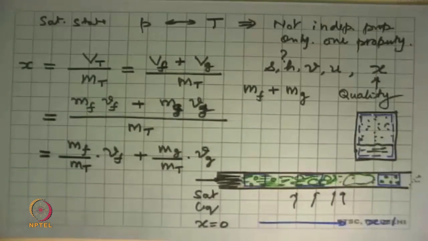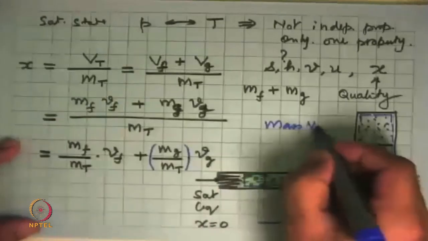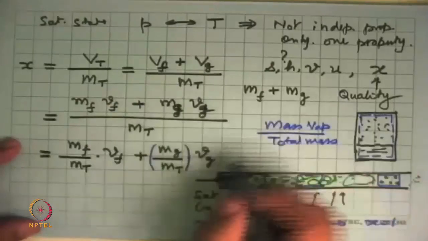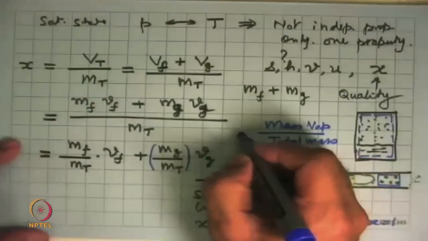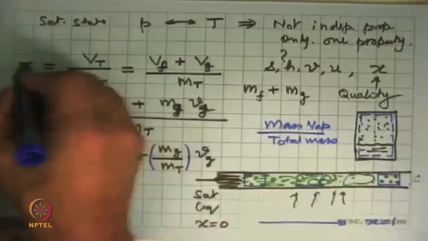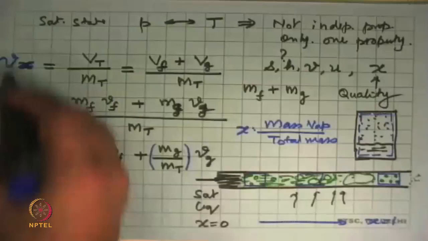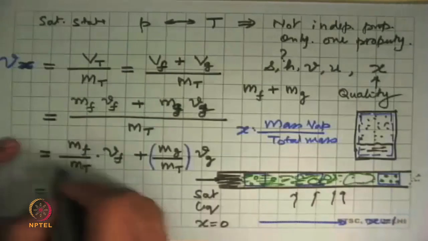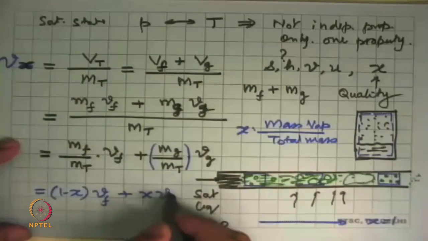And here we define this property, this ratio, mass of vapor divided by the total mass. This is our dryness fraction. Sorry, this is v. This is x. This is the specific volume of the mixture. That is what we are trying to calculate. So this becomes v equals 1 minus x times vf plus x vg.